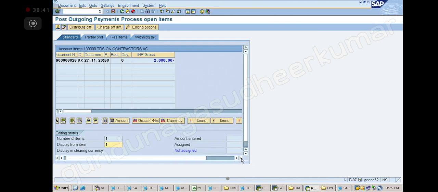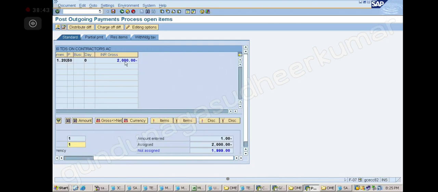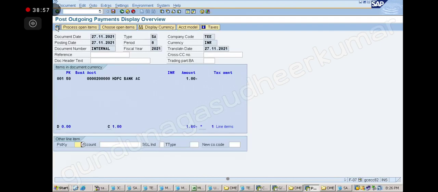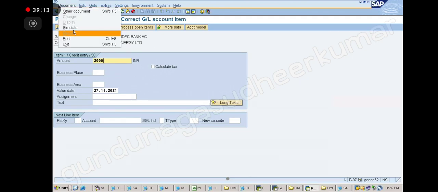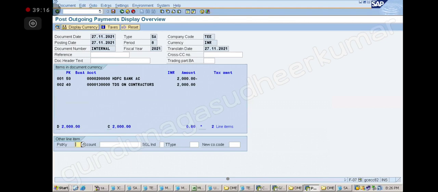Now if you come on the right side, debit side amount is selected here, you see, TDS account is selected, correct? But credit side bank account it is showing only 1 rupee. To change that, what I will do, go to overview, click on the overview first. Then you double click on it, then you remove 1 rupee and put what? 2000 rupees. Then what you do? Document simulate. Correct? So debit the TDS, credit the bank account.